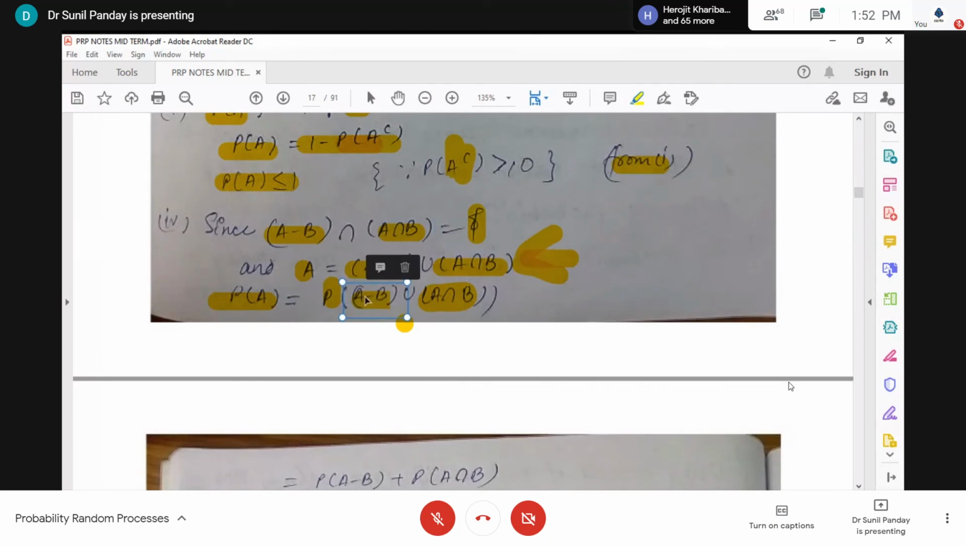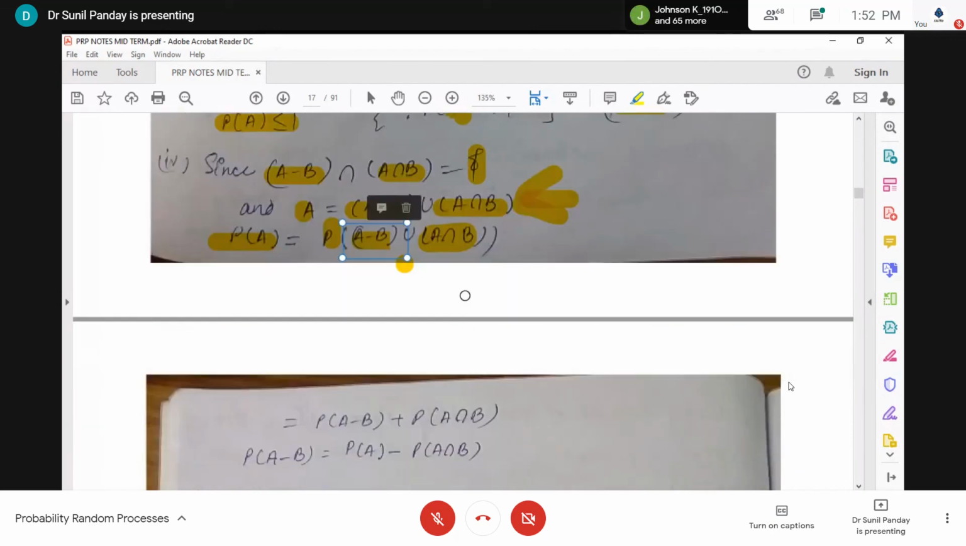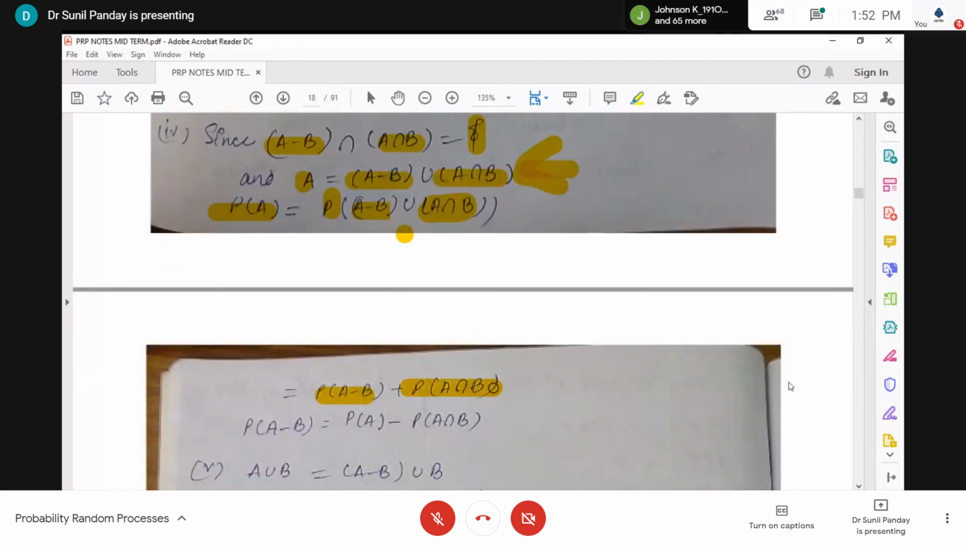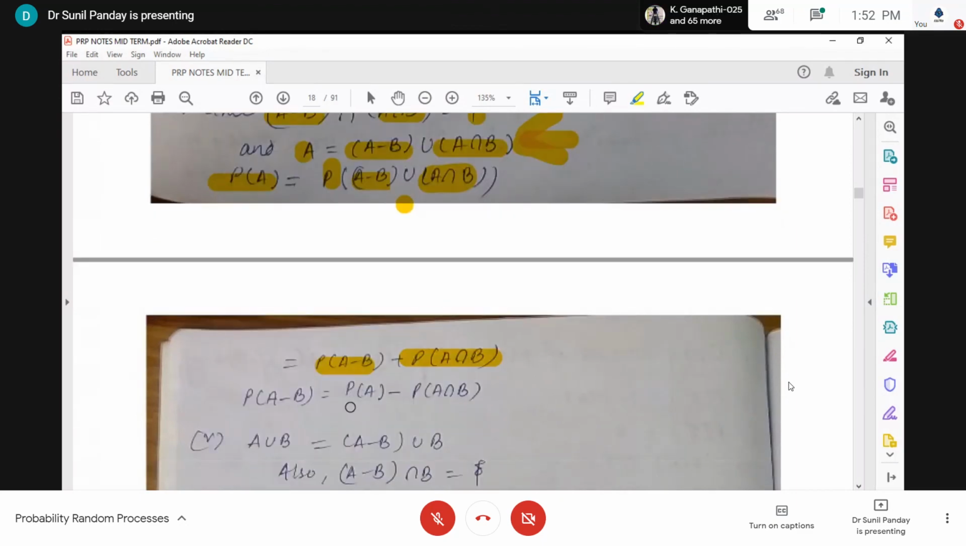And here I am taking the union of two events which are mutually exclusive. So I now use axiom three, and the probability of this union is actually the sum of their probabilities. This is by axiom three. And then I can write like this, because this P(A) can be taken to this side and this part I am taking to the other side, and this completes the proof that the probability of A minus B is equal to probability of A minus probability of A intersection B.